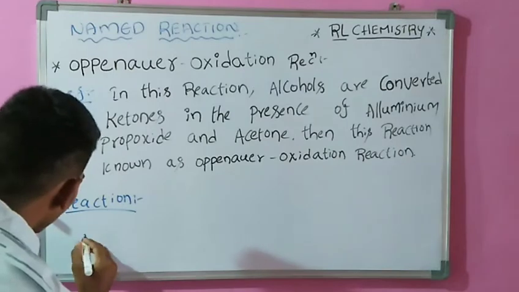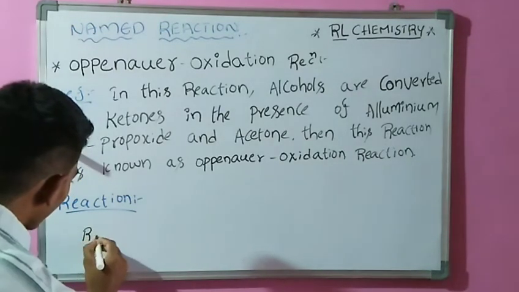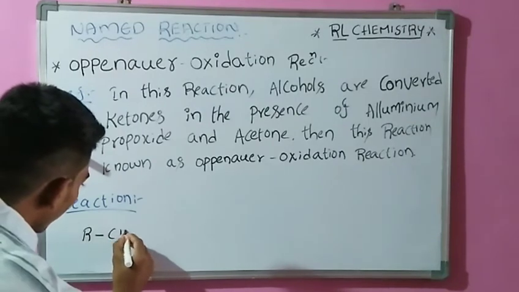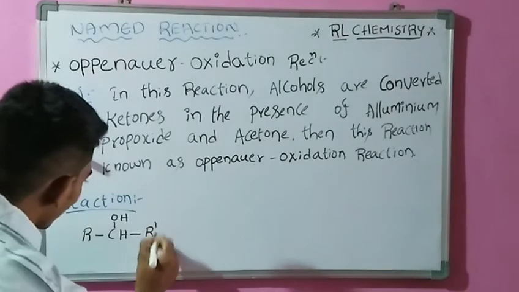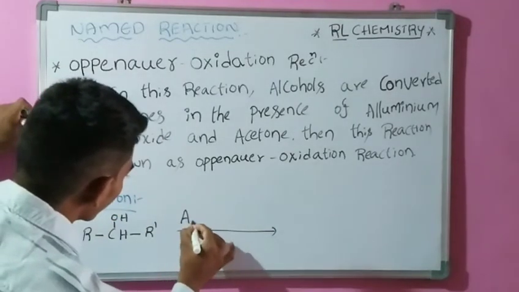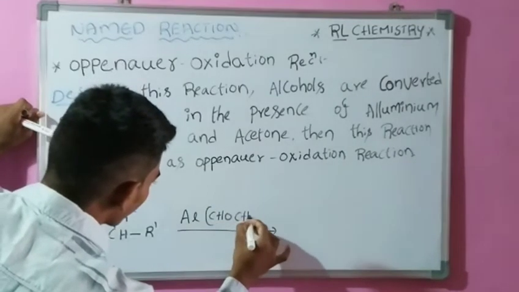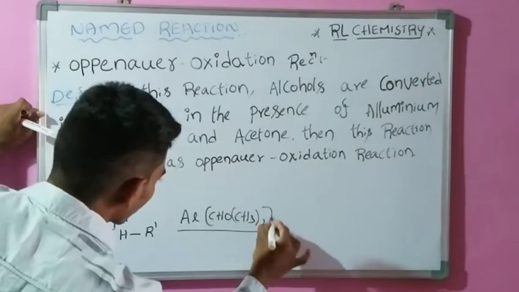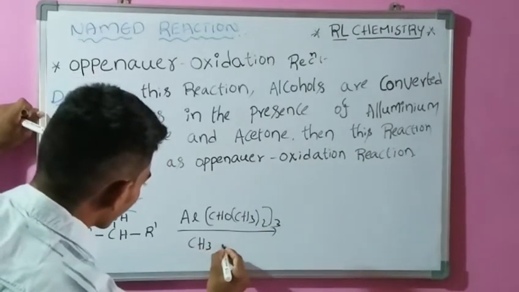Simply, the alcohol, that is a secondary alcohol, is treated with aluminum isopropoxide, this is the aluminum isopropoxide, and acetone.